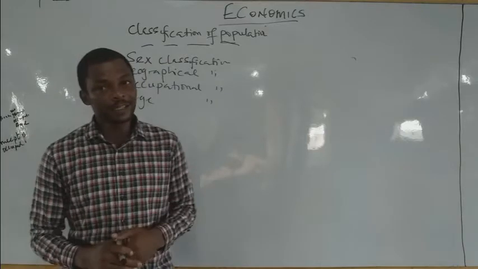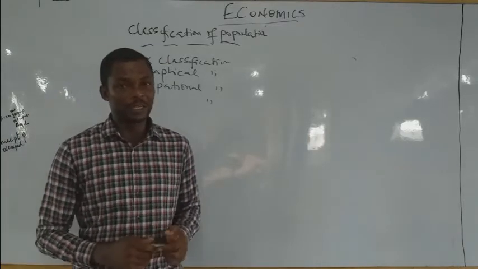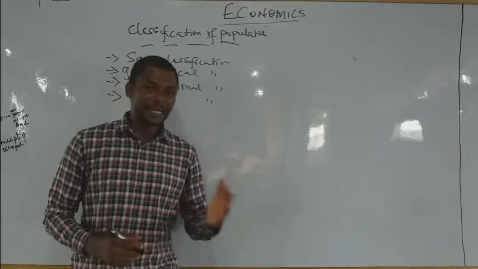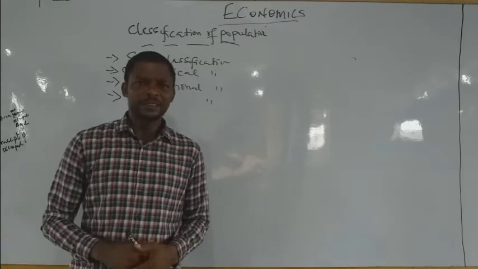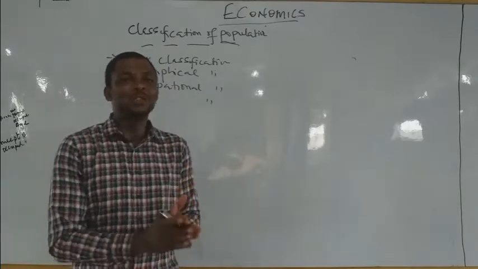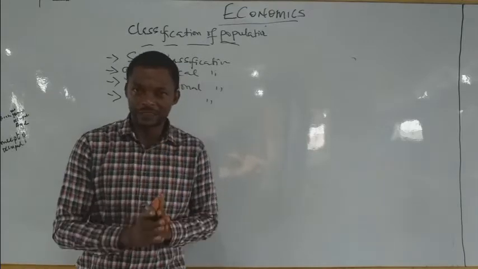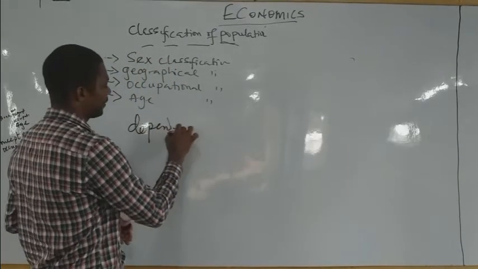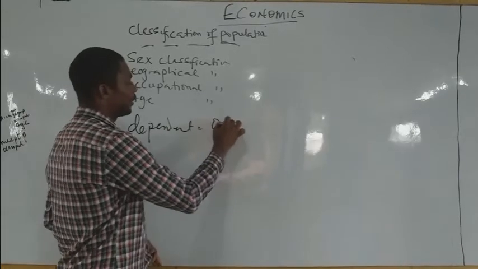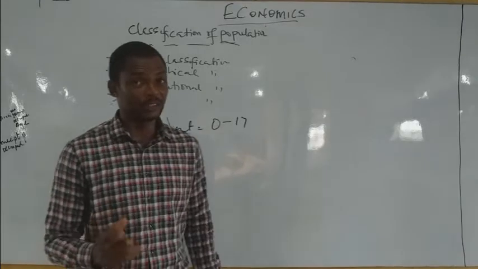And age classification is the art of classifying population according to their ages, which means the dependent and the independent population. Who are the dependents? The dependents are those that are not yet engaged in any form of economic or productive activities, and their ages lie between 0 to 17 in some countries like my country, Nigeria.